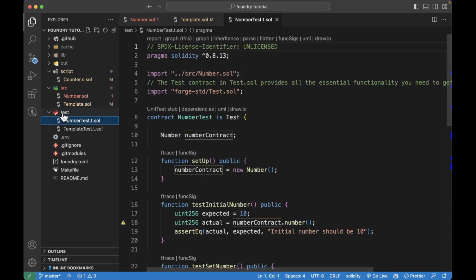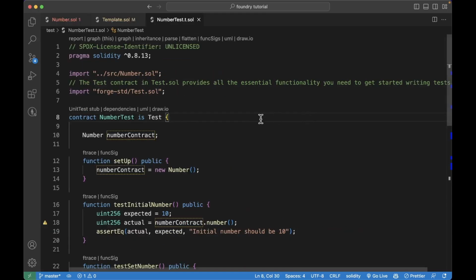So if you go into the test directory and into the number.t.sol, you can see that you need to name these files with the name of the test and then .t.sol. So it's a bit different from writing contracts. And you can see the tests in Foundry are written in Solidity. This is a bit different from Hardhat, where we write tests in JavaScript.